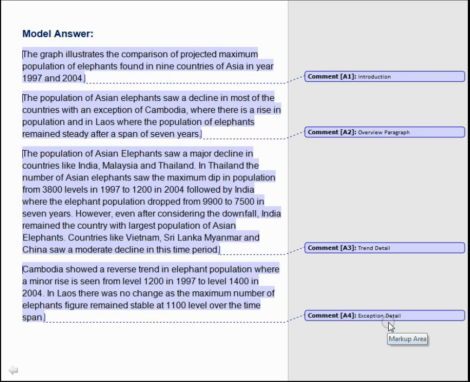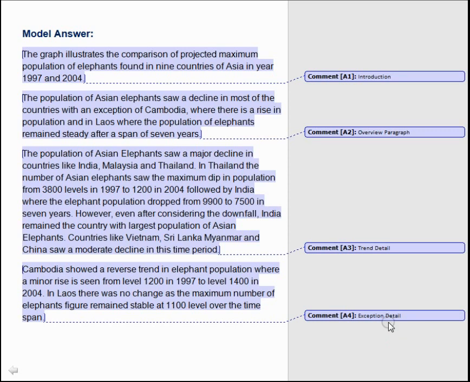Countries like Vietnam, Sri Lanka, Myanmar and China saw a moderate decline in this time period. Now in the next paragraph we state the exceptions to the major trend. This paragraph will report details of exceptions to the primary trend. Cambodia showed a reverse trend in elephant populations, where a minor rise is seen from level 1,200 in 1997 to level 1,400 in 2004. In Laos, there was no change, as the maximum number of elephants figure remained stable at 1,100 level over the time span.